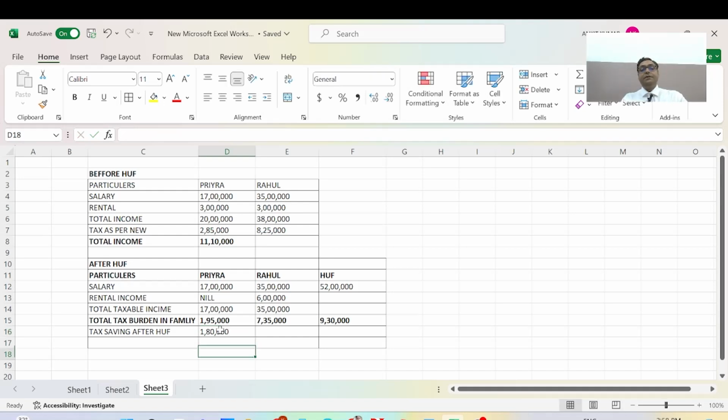It will be taxable. By creating a Hindu undivided family and strategically distributing their income, Priya and Rahul can potentially save a significant amount on taxes each year.